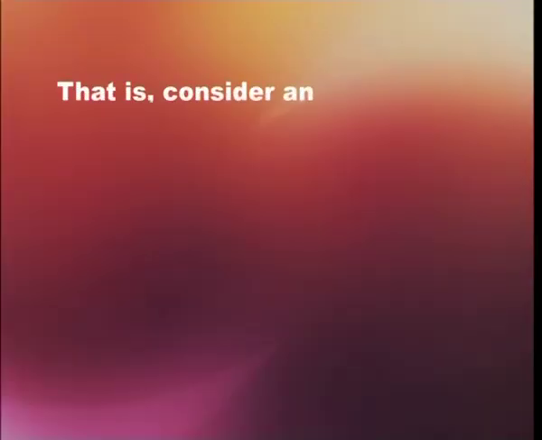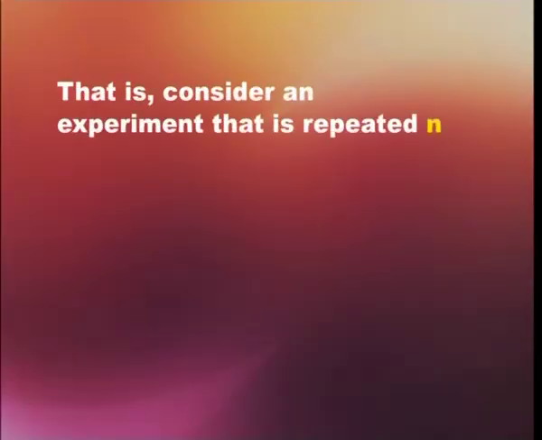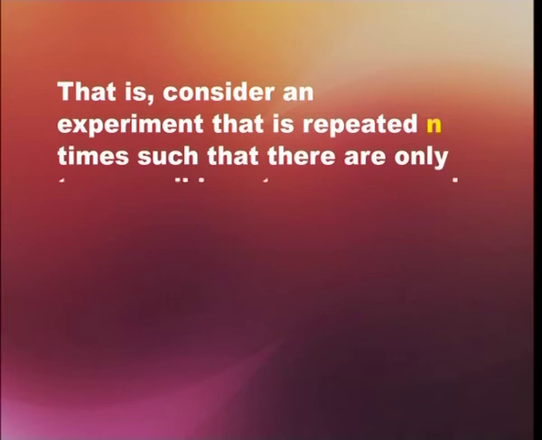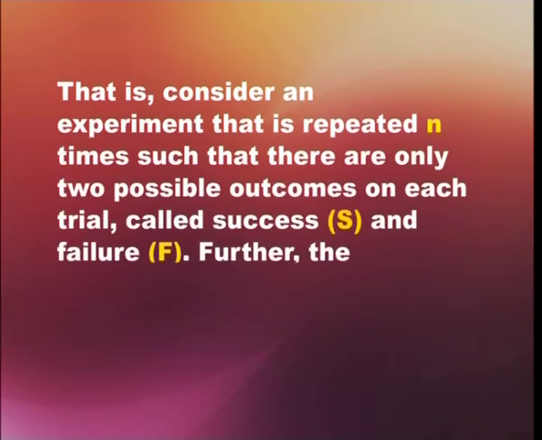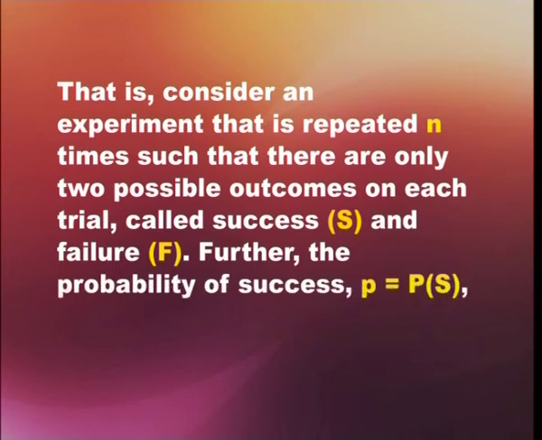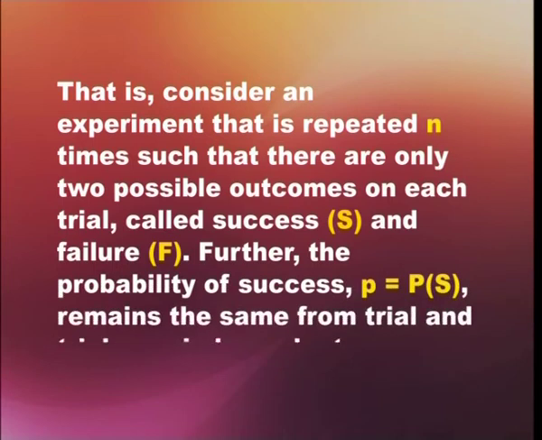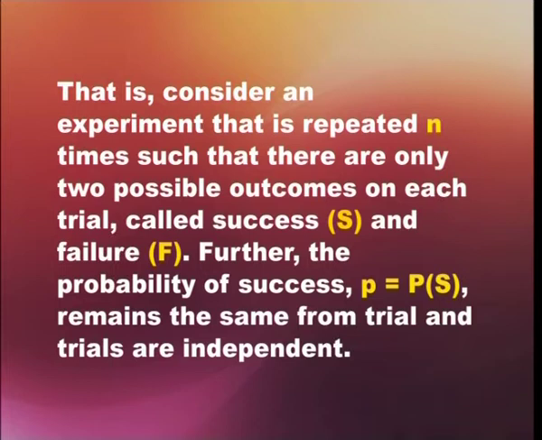Let us consider a Bernoulli experiment that consists of n number of trials. That is, consider an experiment that is repeated n times such that there are only 2 possible outcomes on each trial, called success, capital S, and failure, capital F. Further, the probability of success is given as small p, which is equal to the probability of capital S, and remains the same from trial to trial and the trials are independent.